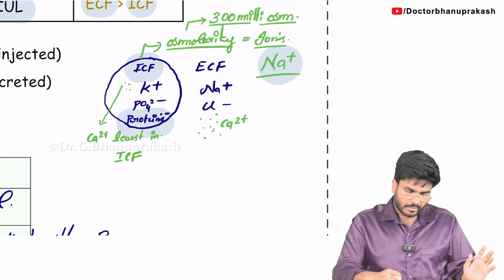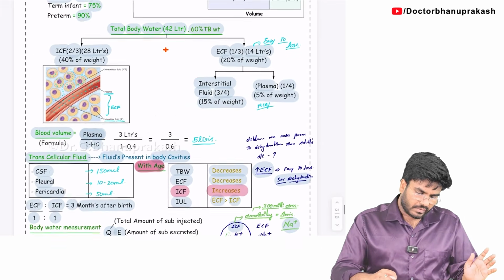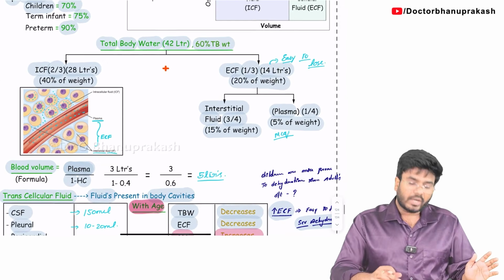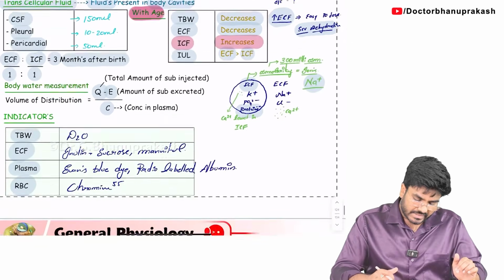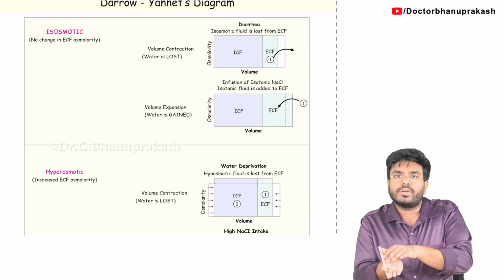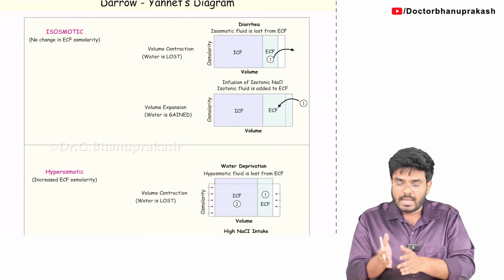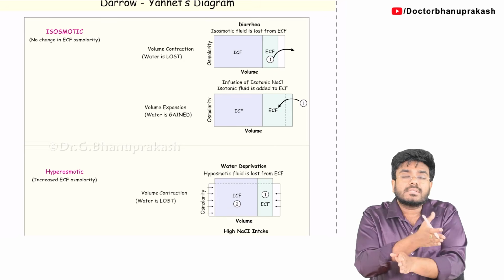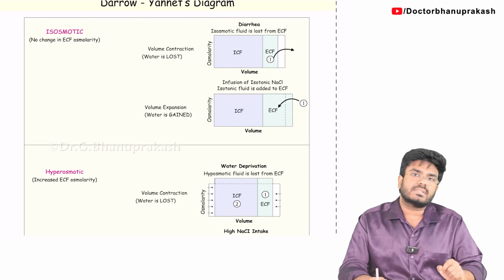Now with this we have successfully completed body fluids. In the next video, I will be discussing the Darrow-Yannet diagram, how body fluids shift from intracellular fluid to extracellular fluid in different conditions. There is a shift between the intracellular and extracellular fluids. We will discuss that in the next video.